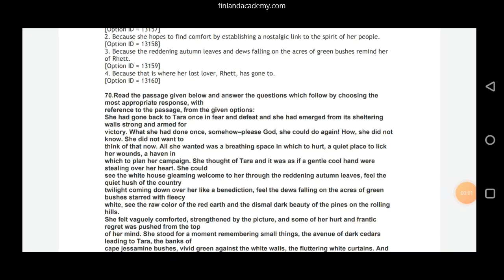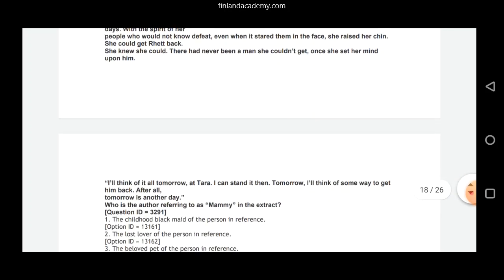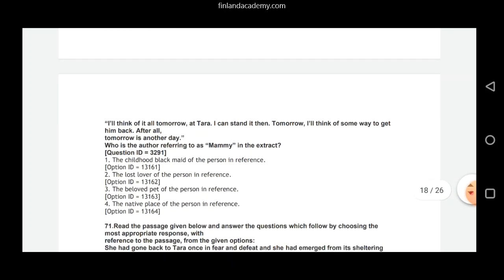And we have our next question, that is question number 70. Again, the passage remains the same. The question that follows it is different now. See, who is the author referring to as Mammy in the extract? I already told you Mammy was her childhood maid.